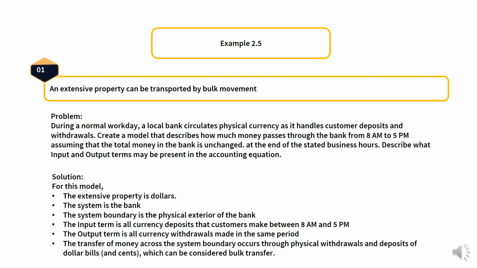For the solution to this model, we can decide that the extensive property is dollars, the system is the bank, the system boundary is the physical exterior of the bank, and the input term is all currency deposits that customers make between 8 a.m. and 5 p.m. The output term is all currency withdrawals made in the same period. Because the transfer of money across the system boundary occurs through physical withdrawals and deposits of dollar bills, we can consider this model as bulk transfer.